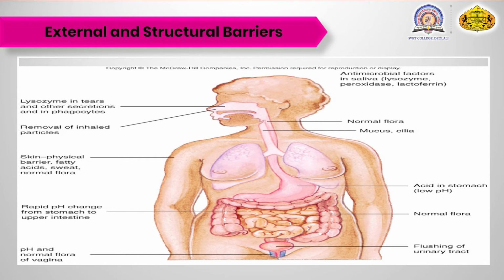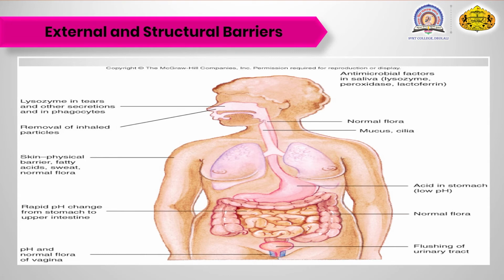The pH of the stomach, that is the rapid pH change when the stomach pH changes to the upper intestine, is also a barrier for the unwanted microorganisms. The pH and normal flora of the vagina is also a barrier for the microorganisms, for the pathogens. So these are some barriers which are present naturally in our body for flushing out the unwanted microorganisms.